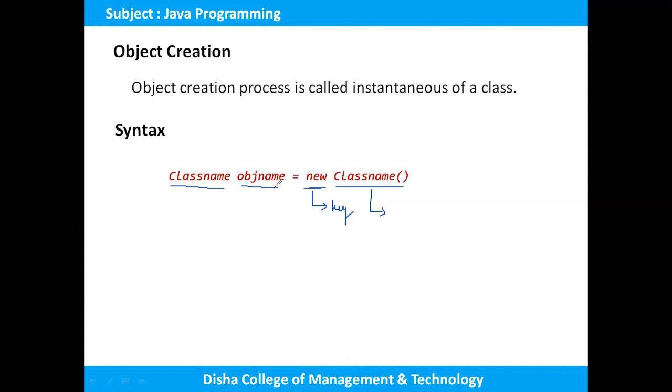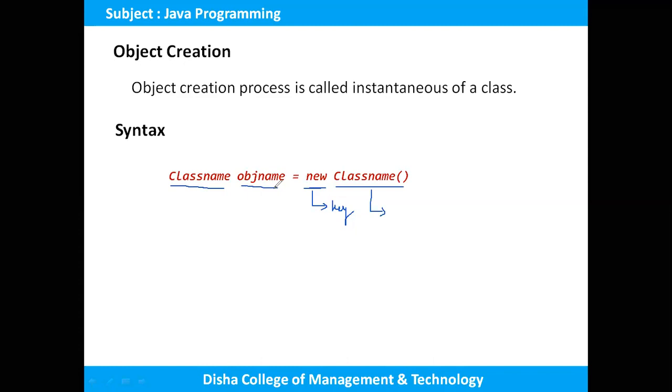Like when we declare a variable int a, and after that we initialize that variable with some value, a equals 25. In a similar way, here we are declaring an object of type class. Then after that we have to initialize that object with the constructor. So the constructor plays a very important role. Without the constructor we cannot initialize the object.